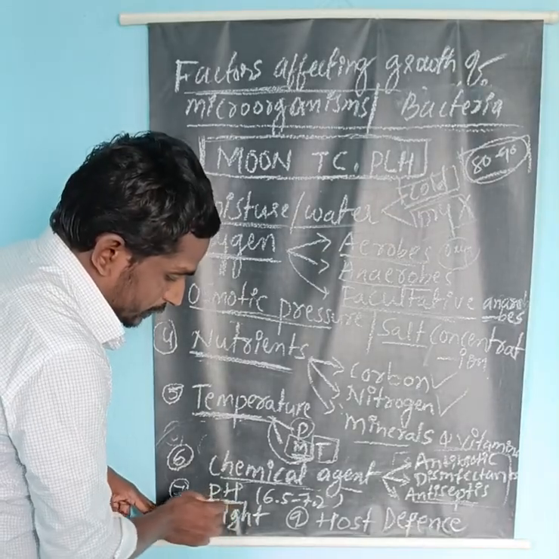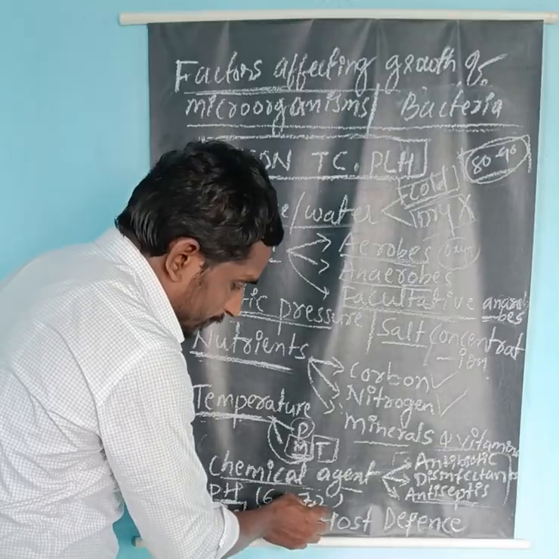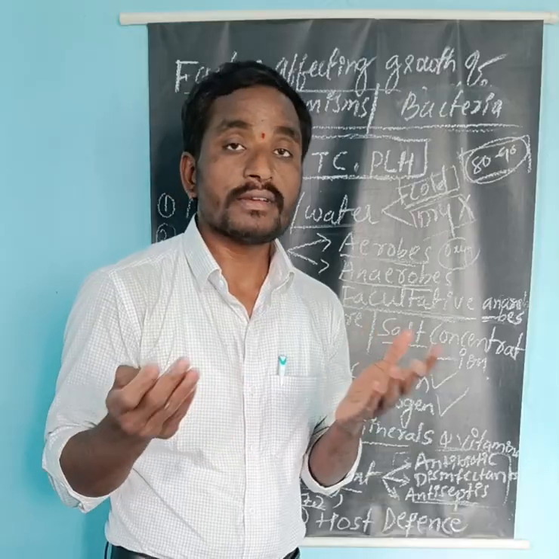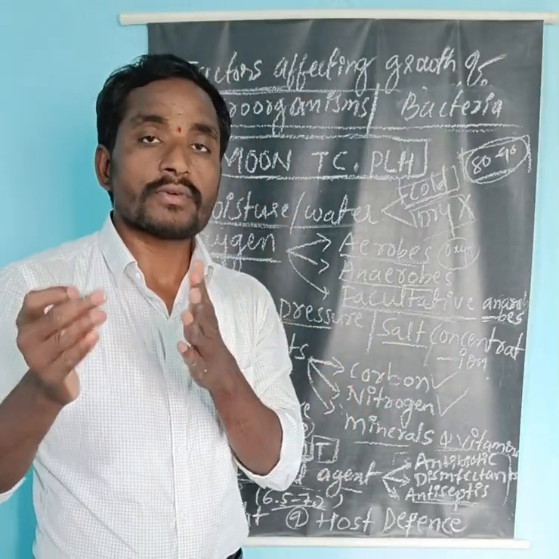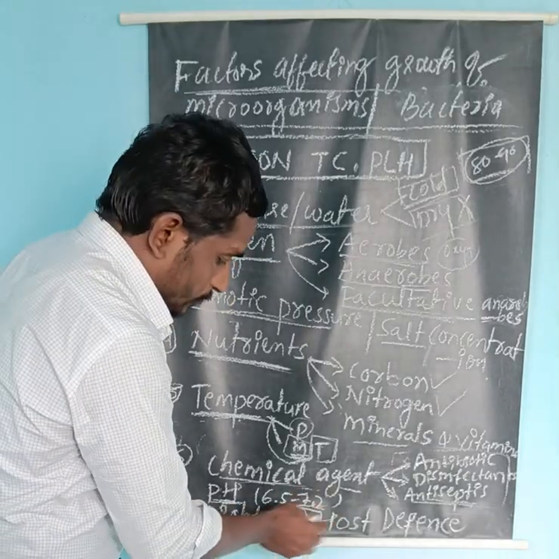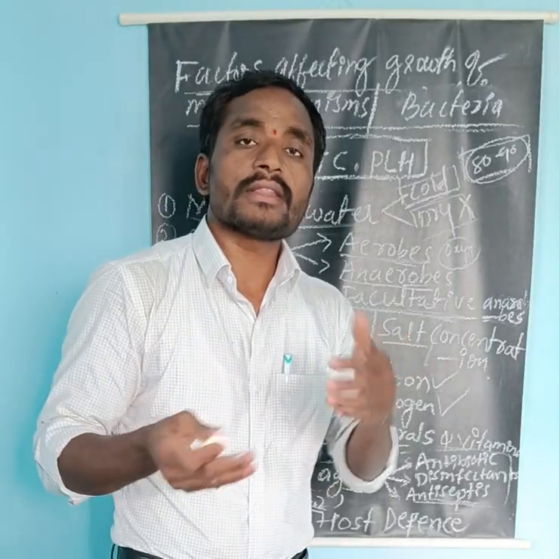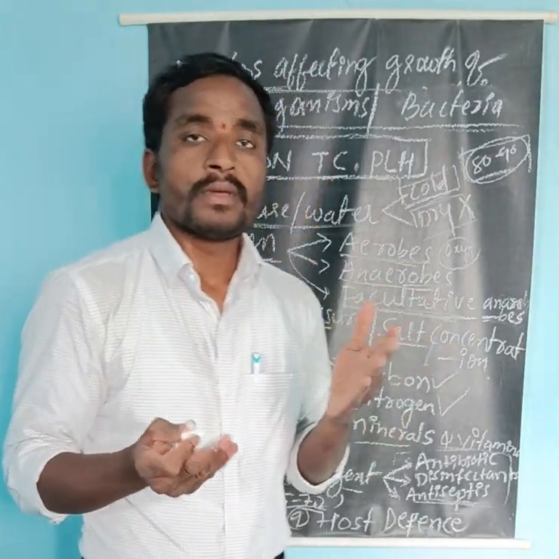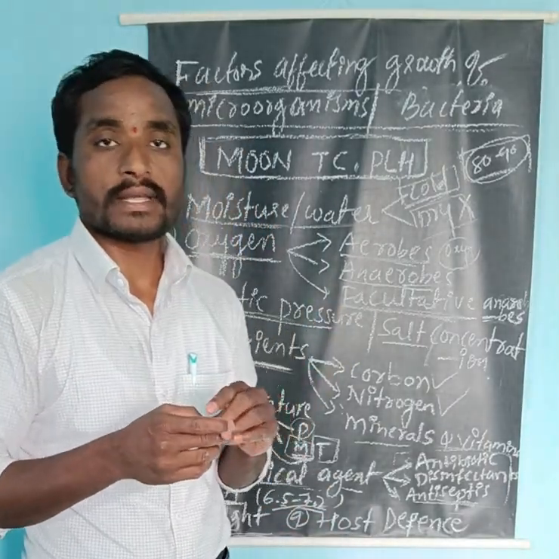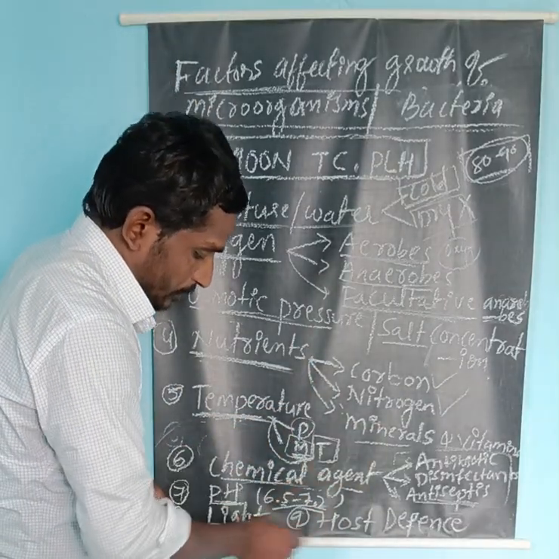Then pH, that is hydrogen ion concentration. The optimal pH for the growth of medically important bacteria or microbes is 6.5 to 7.2. Some of the bacteria grow in an acidic medium, and some grow in an alkaline medium, but they need an optimum pH like 6.5 to 7.2.